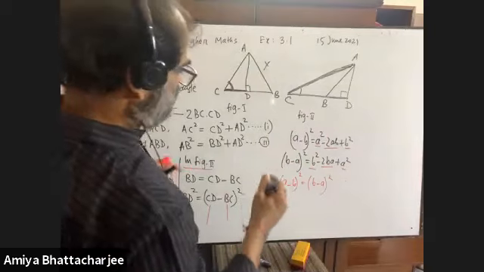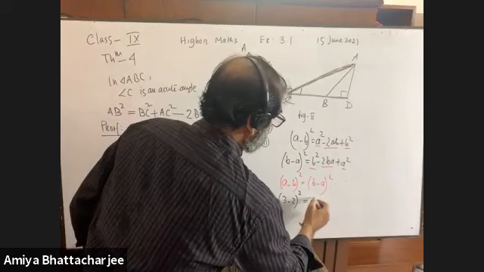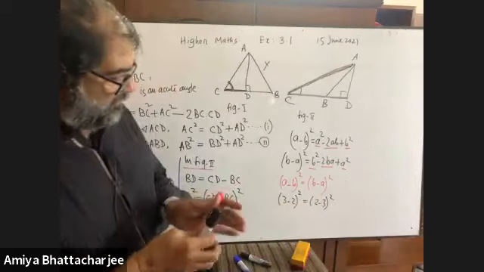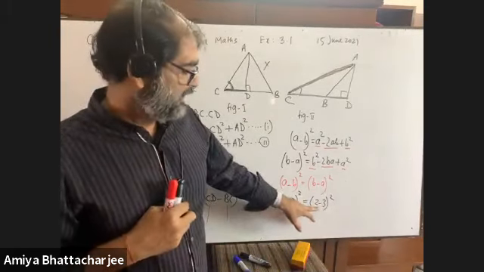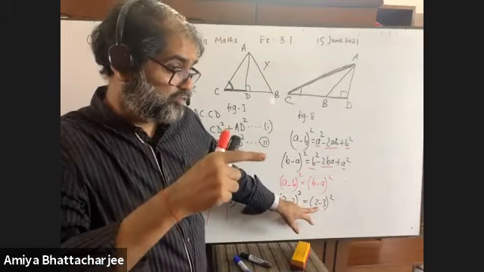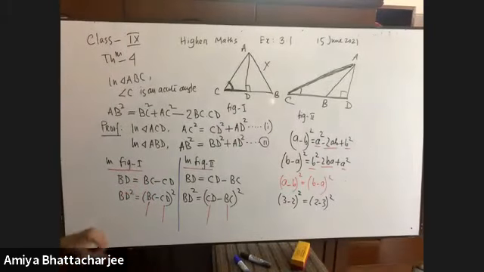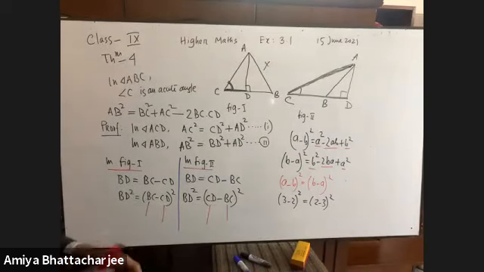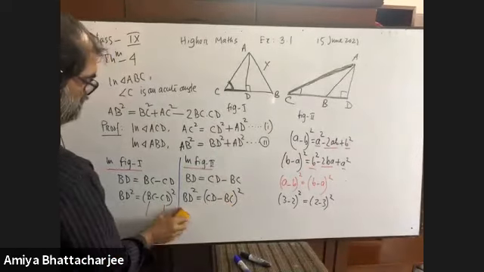That means, in short, 3 minus 2 whole square is equal to 2 minus 3 whole square. Am I right? 3 minus 2 whole square means 1. Minus 1 whole square also means 1. So can I tell that their right hand sides are equal? Yes, sir.